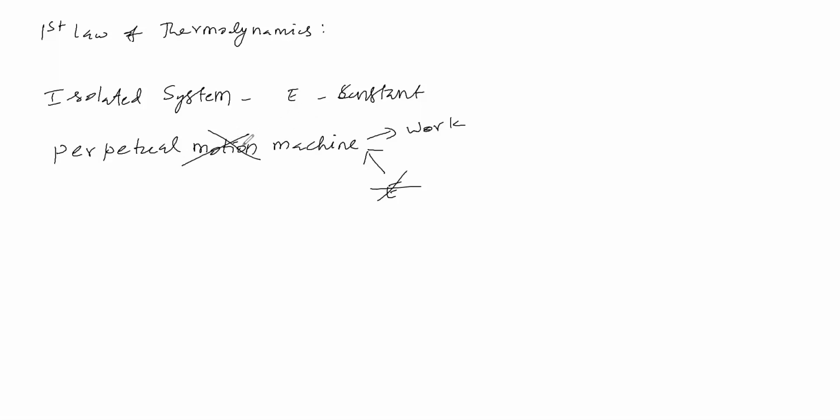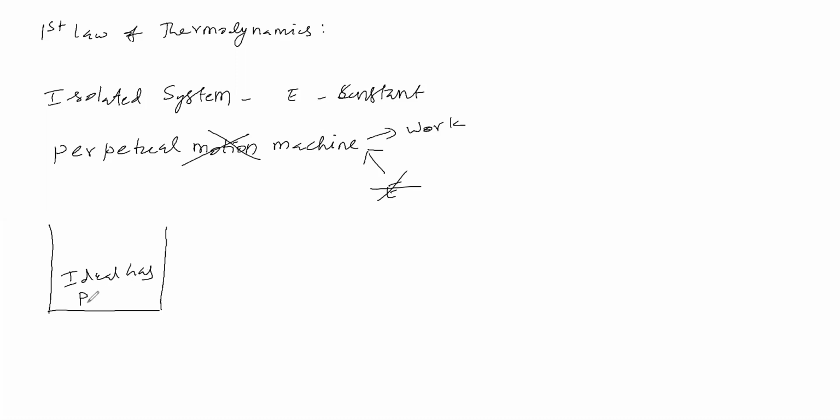Okay. Then the first law of thermodynamics says some other points. What is that? Some other points we'll see. Now, the mathematical form of the first law of thermodynamics we'll see. Now we will take some ideal gas.